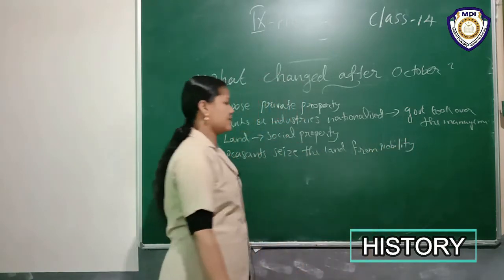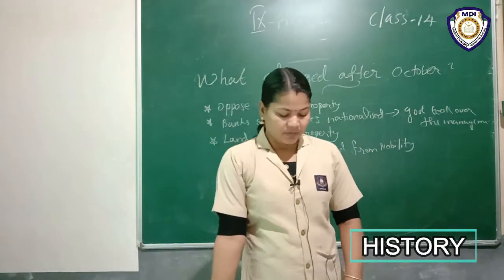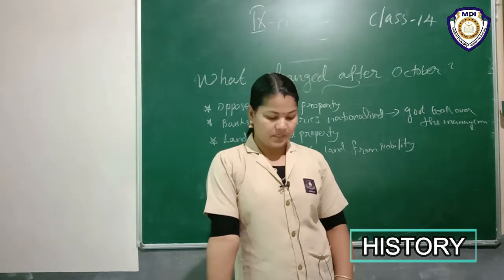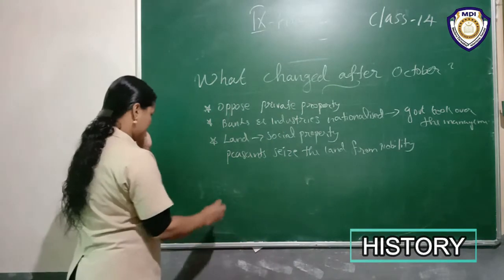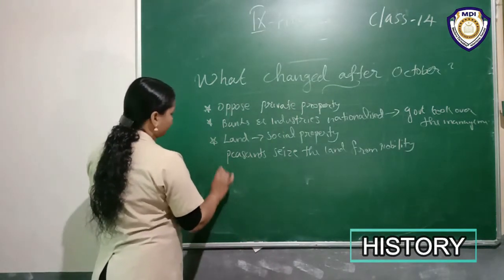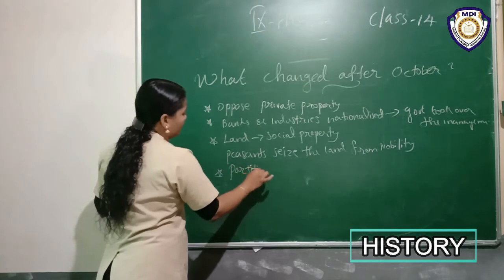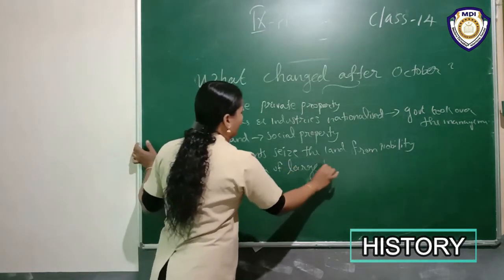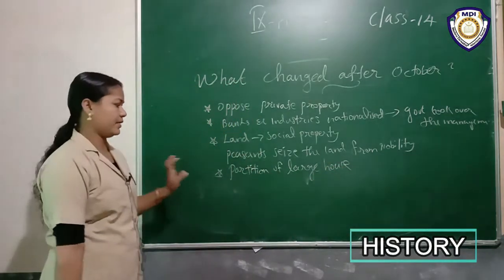Okay, peasants seized the land from the nobility. What is the other change? Yes, the Bolsheviks enforced the partition of large houses according to their needs. Next one, partition of large houses according to their requirements.